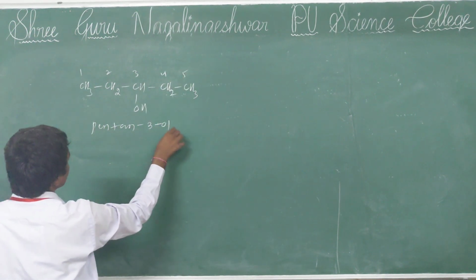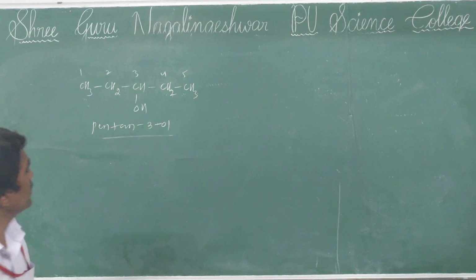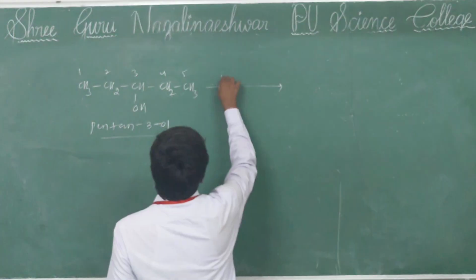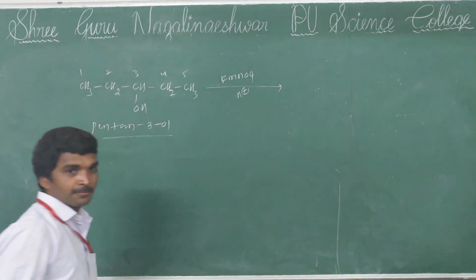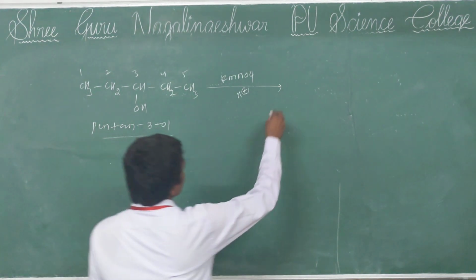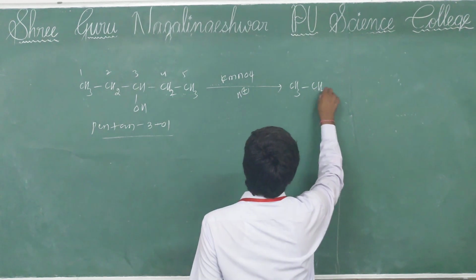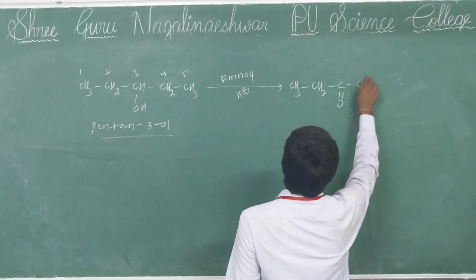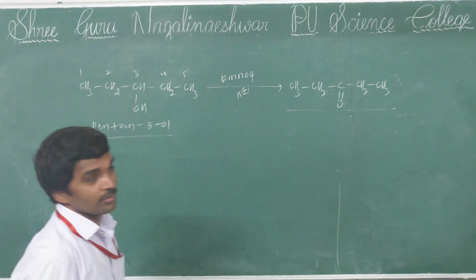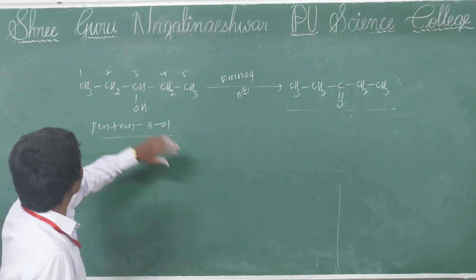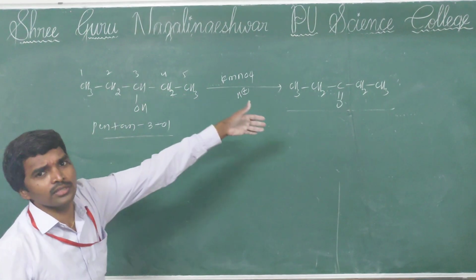Pentan-3-ol reacts with KMnO4 in the presence of H+. Then what is formed? CH3CH2-C=O-CH2CH3, pentan-3-one, is formed.